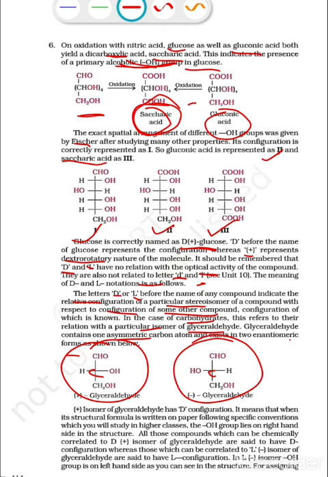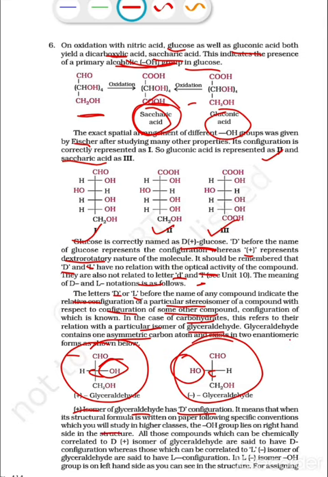Now, on the basis of the position of the hydroxyl group, these two enantiomers are classified in two forms. Plus isomer of glyceraldehyde has a D configuration. It means that when a structural formula is written on paper following a specific convention, which you will study in higher classes, the OH group lies on the right hand side in the structure.